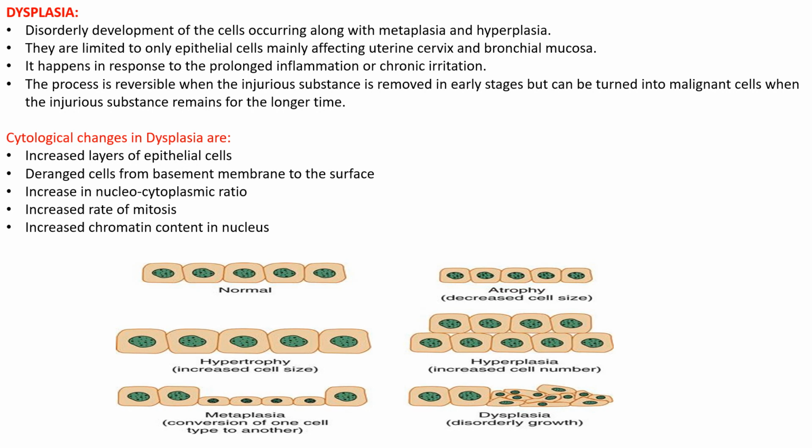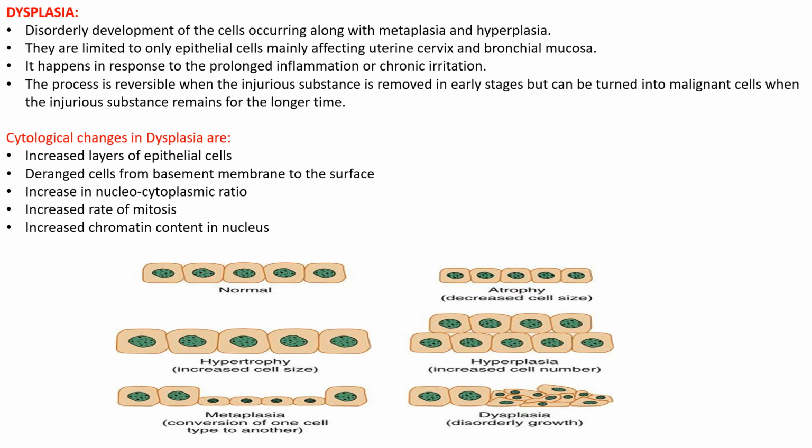It is mainly caused by prolonged inflammation and chronic irritation. If the inflammation and irritation prolong for a longer time, this process is reversible. So chronic inflammation and irritation which prolong for a longer time cause a type of cellular adaptation where there is a disorderly arrangement of the cells. The cells won't be arranged in a proper way. Hyperplasia along with metaplasia can be seen.